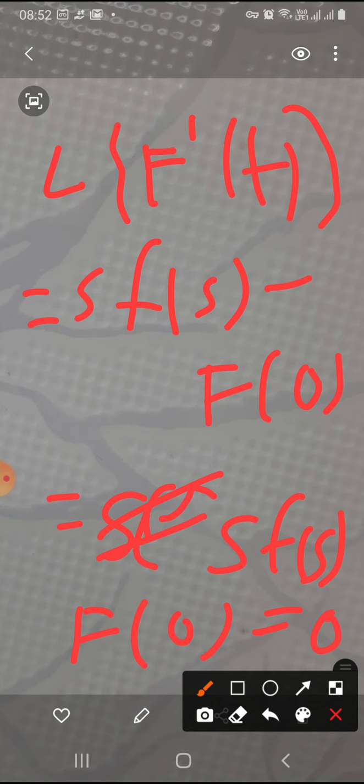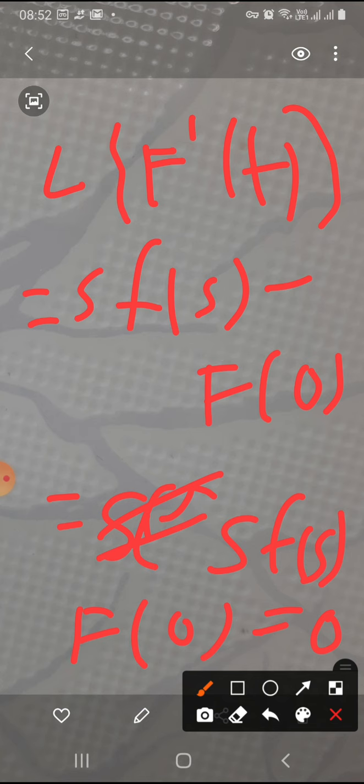Because we have already told you that if the inverse Laplace transform of F(s) is f(t) and f(0) is 0, these are two conditions.